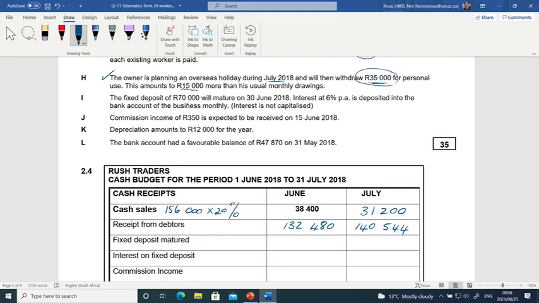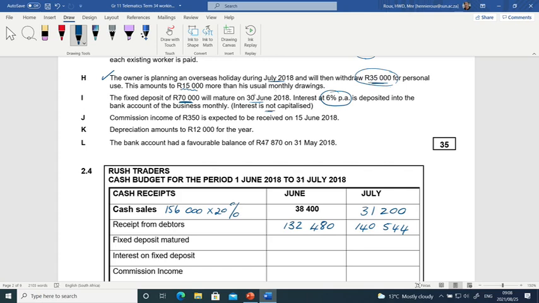Number I, the fixed deposit of 70,000. Here we are lucky. They give us the fixed deposit amount. It will mature on the 30th of June 2018. And interest of 6% per annum is deposited into the bank account of the business monthly. They tell us the interest is not capitalized, so we receive the interest monthly.